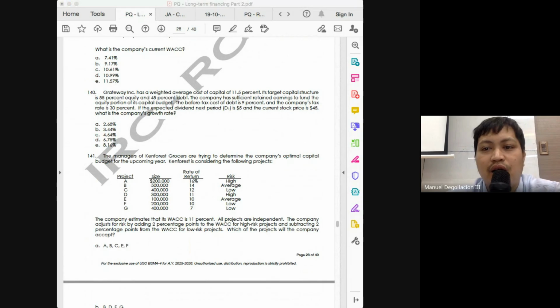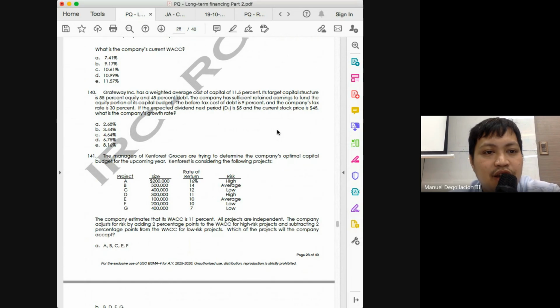Instead of solving for WACC, class, what happened here? We're given the WACC and we're asked to work back to get our growth rate. So we will have to work back. Okay, so how much was the WACC, class? 11.5%. So we need to get first the weighted cost of equity out of the 11.5%.